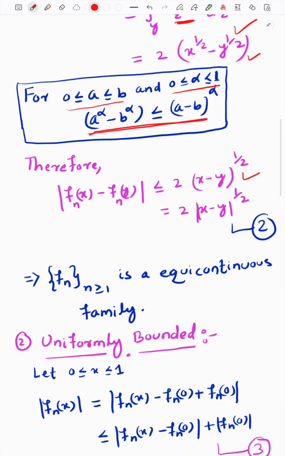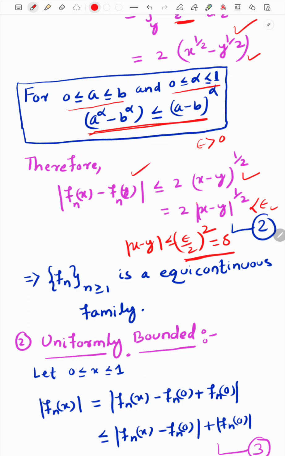How? Suppose we take any epsilon greater than 0. Then we can find delta, because we can make this less than epsilon, with the modulus of x minus y less than or equal to epsilon by 2, whole squared, since the square root comes to the right-hand side as a square. This delta is independent of x, y and n, so for every epsilon we get delta equal to epsilon by 2 whole squared, and this delta is independent of n. It works for every function. Therefore our family is equicontinuous.